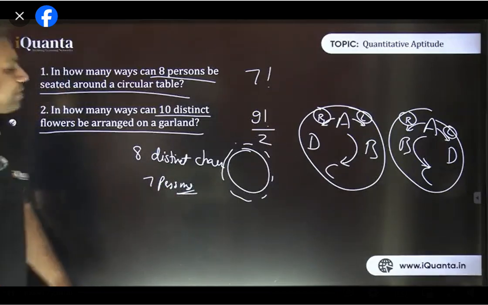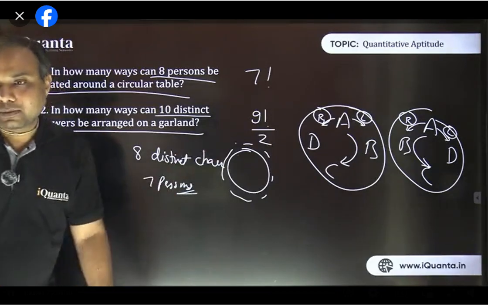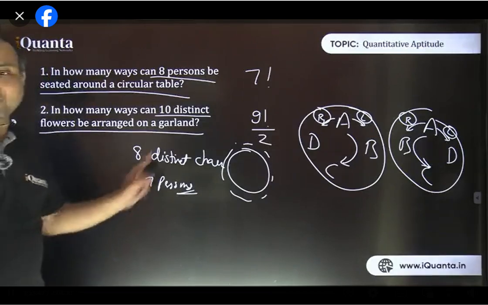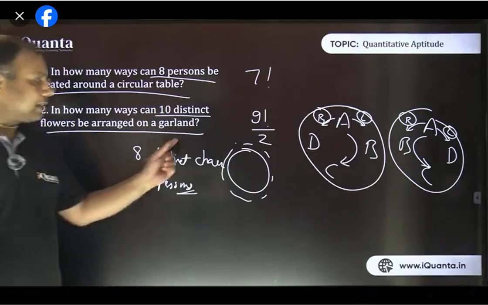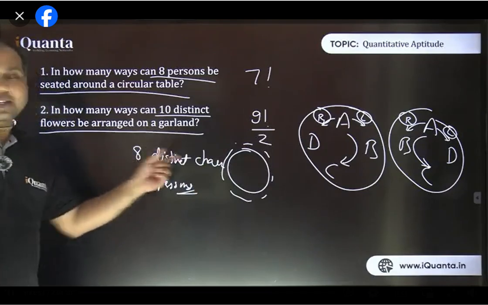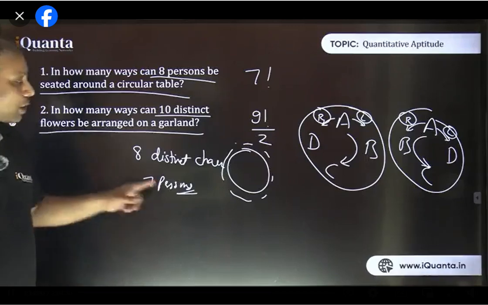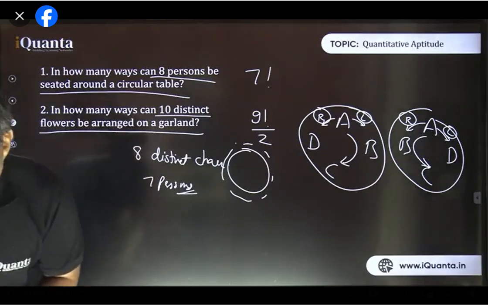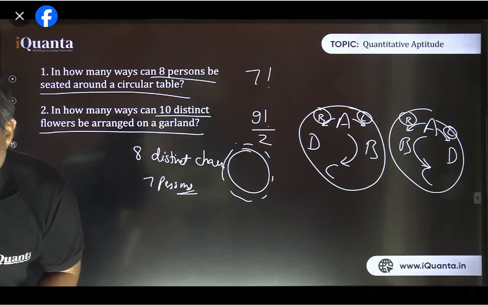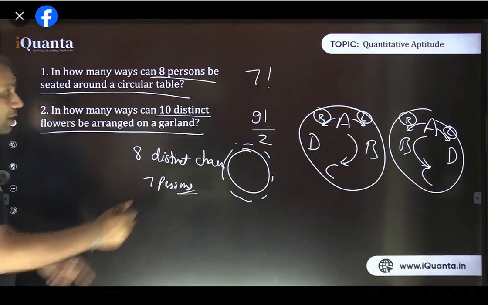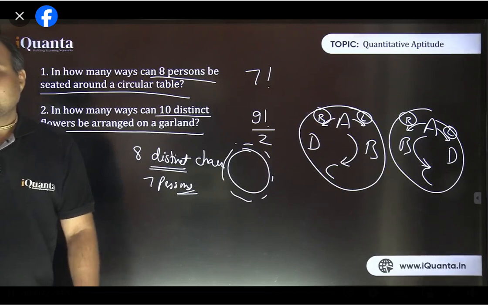Everyone, please tell me how many ways are there for the first person to take a seat around this circular table where there are 8 distinct chairs? And how are the chairs distinct? They may be numbered: chair number 1, chair number 2, chair number 3, and so on. So how many ways does the first person have? Okay, many of you are saying 8. Harshit says 1. Why 1? Srinitha, why is it 1? It is mentioned 8 distinct chairs are there. All 8 ways are there.